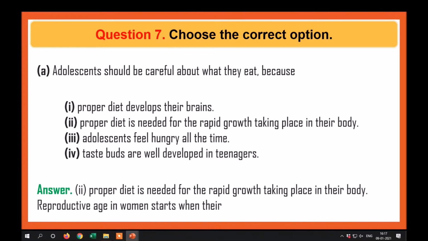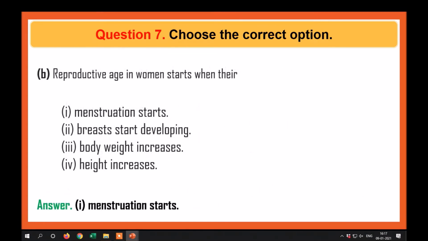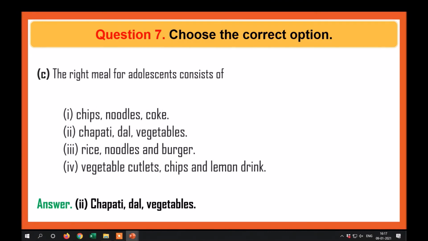Reproductive age in women starts when their menstruation starts. The right meal for adolescents consists of chapati, dal, and vegetables.